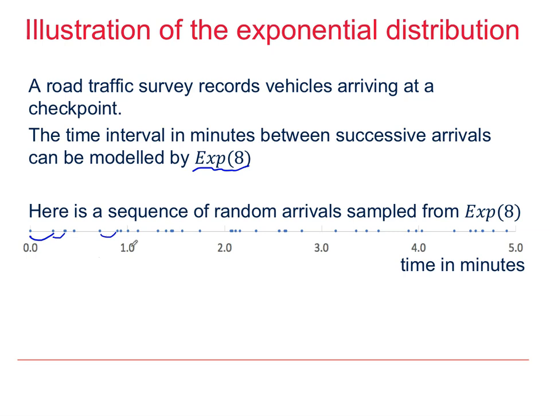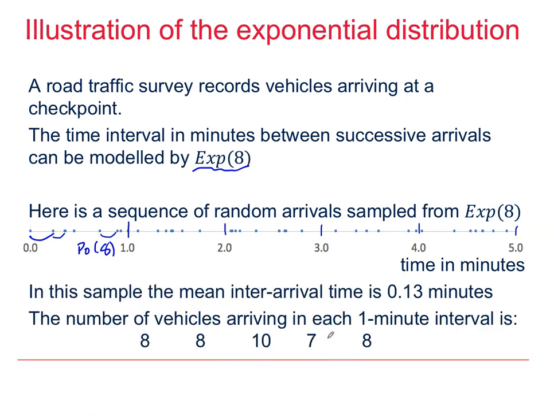But also, it is possible to look at each minute in the first 5 minutes and consider how many arrivals there have been. And that would be looking at it as though it were a sample from Poisson 8.